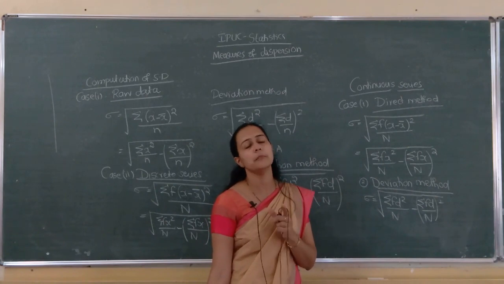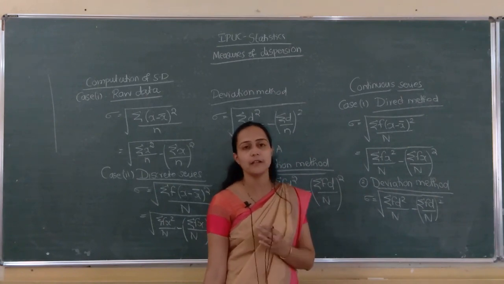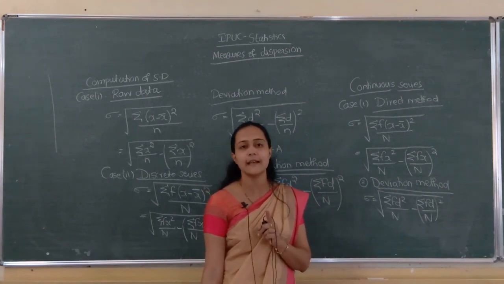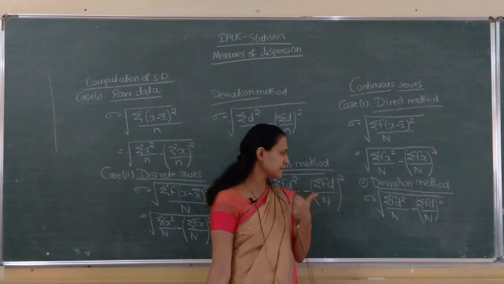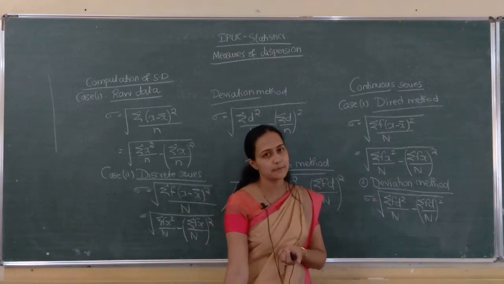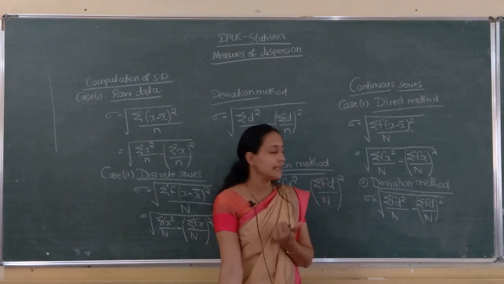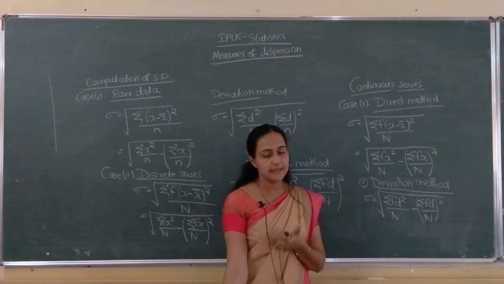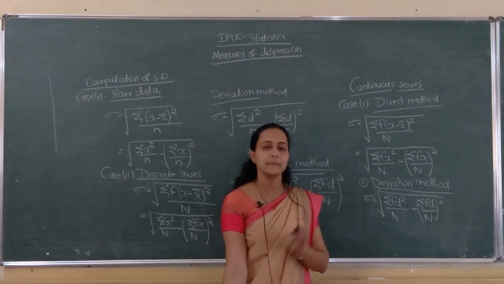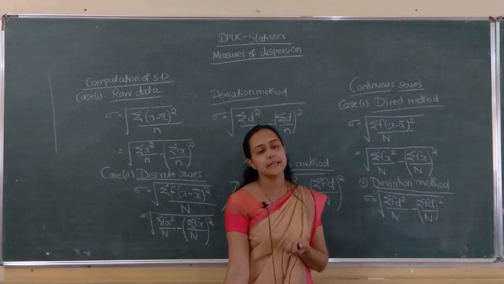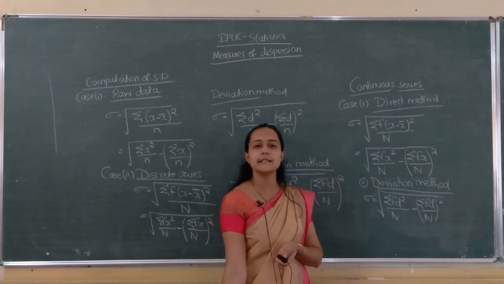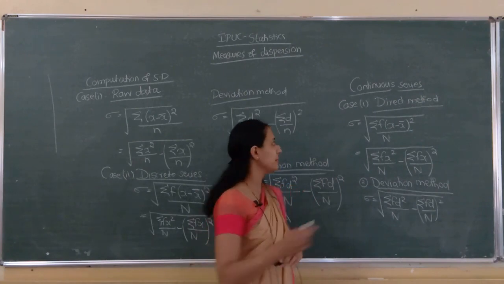X means midpoints. Among the midpoints, one value we take as the assumed mean A. Then d equals x minus a. Next we have to compute sigma f d square by n minus sigma f d by n the whole square. d square means d into d. Next, f into d square is one column. Next f d. However, we are computing it, the last method in continuous series is the step deviation method.